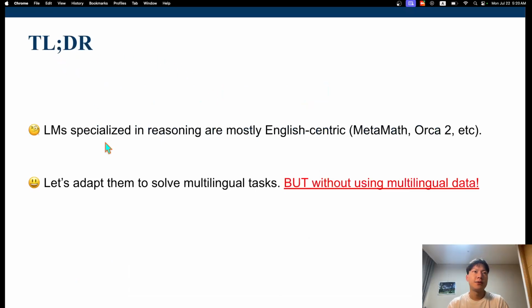So the TLDR of this paper is that LLMs specialized in reasoning are mostly English-centric. For example, MetaMath is based on Llama 2 and is fine-tuned on a mathematical reasoning dataset, and Orca 2 is based on Llama 2 as well, and is fine-tuned on COT generated by GPT-4 and is able to solve complex logical reasoning tasks using the high-quality COT. Now we want to adapt these models to solve multilingual tasks as well, but let's try that without using any multilingual data.